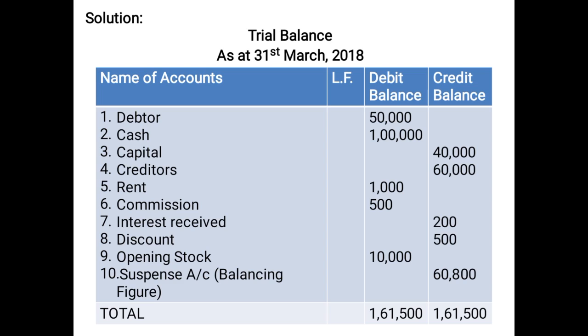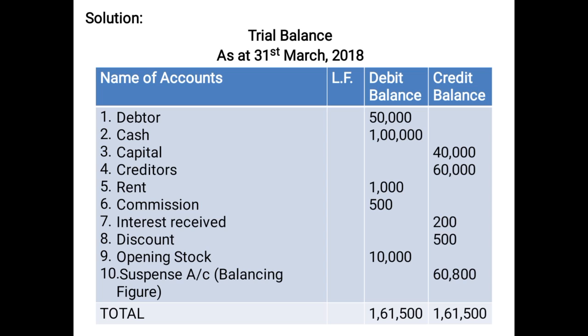Rent and commission are assumed to be paid, so on the debit side we have shown 1,500. Interest received 200 on the credit side, discount 500 on the credit side, opening stock 10,000. And after totaling the debit and the credit side, we found out that the debit side is more than the credit side, and after rechecking also we did not find any error.